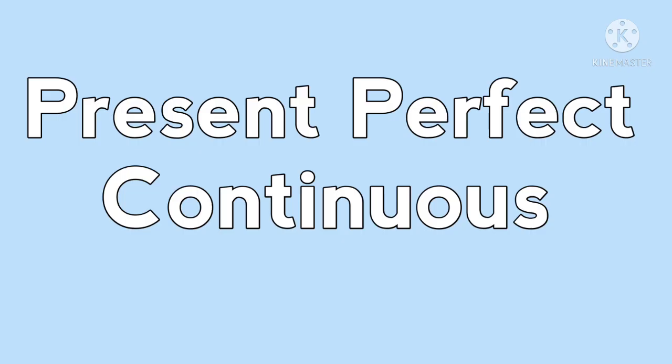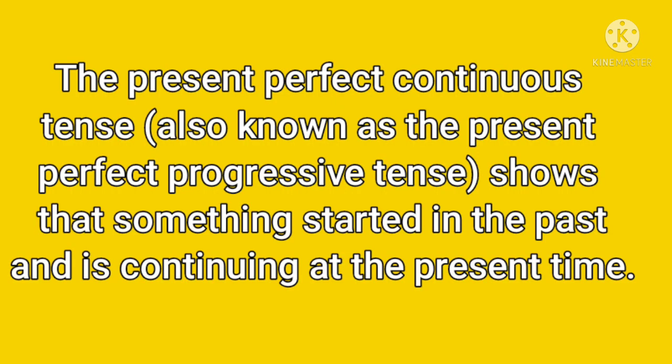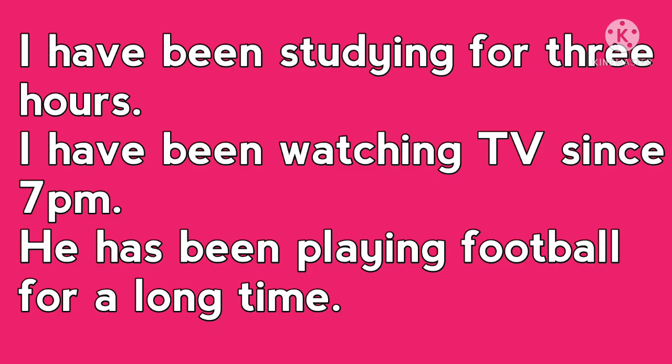Now see present perfect continuous tense. Present perfect continuous tense, also known as the present perfect progressive tense, shows that something started in the past and is continuing at the present time. That is the definition of present perfect continuous tense. I have been studying for 3 hours. I have been watching TV since 7 pm. He has been playing football for a long time. These are examples of present perfect continuous tense.